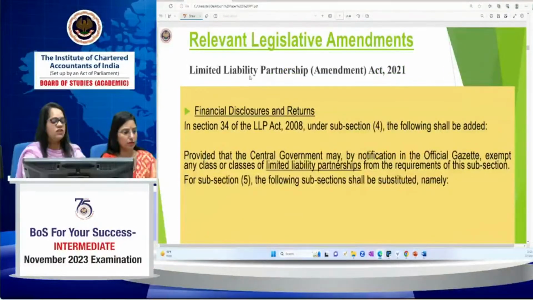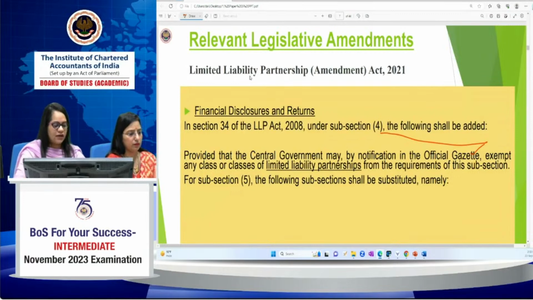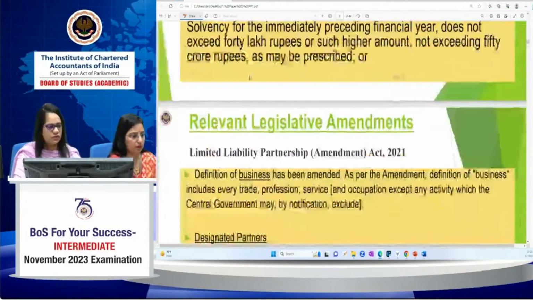Here, regarding the financial disclosures and return in section 34 of the LLP Act, the following has been added: provided that the Central Government may, by notification in the Official Gazette, exempt any class or classes of limited liability partnership from the requirement of the subsection. For subsection 5, the following shall be substituted. These penalties have been substituted.